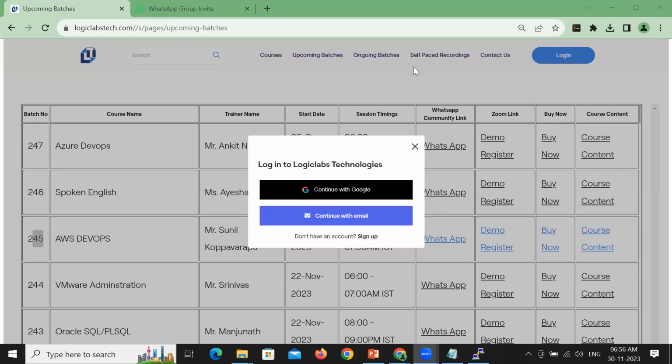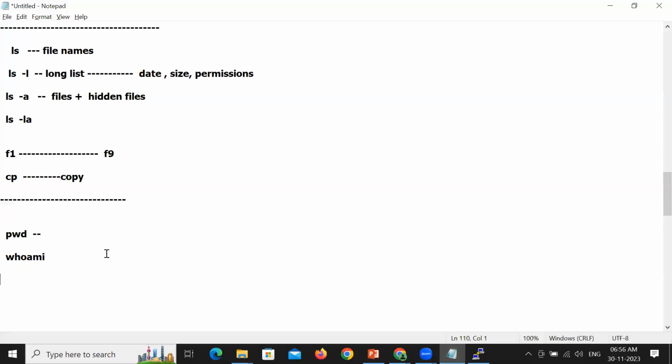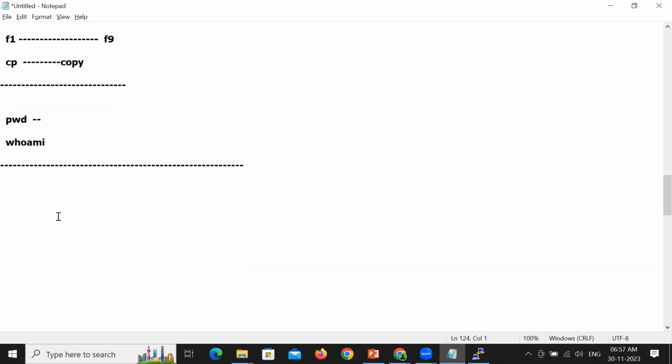Okay, so your case is not different, Arjun. Your case is like many other participants in our batch. You want to change your platform from your existing platform to DevOps. Am I right? Right, because I have more than 12 years of experience. No problem. As of now, you have started learning DevOps. This is your day one. Is it your first day? Right. Okay, so how do you know about this course?